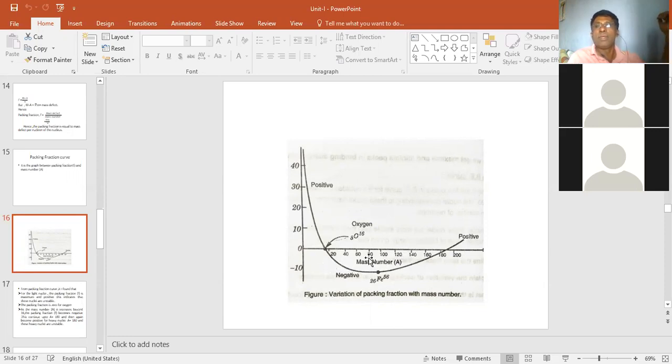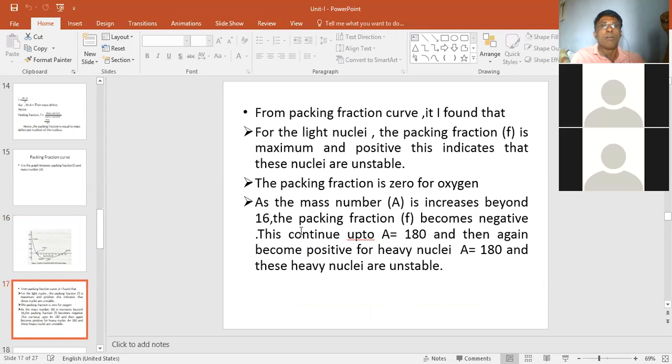म्हणजे लाईट आणि हेवी हे नसलेले जे एलिमेंट्स आहेत त्याचं पॅकिंग फ्रॅक्शन काय आहे ते निगेटिव्ह आहे. So you can observe from the packing fraction curve that for the light nuclei the packing fraction is maximum and positive. It indicates that these nuclei are unstable. म्हणजे packing fraction काय शो करत? Packing fraction shows the stability of the nucleus. If the nucleus has a positive packing fraction, that means it is unstable. The value of the packing fraction is 0 for oxygen. That means it is on the x-axis.